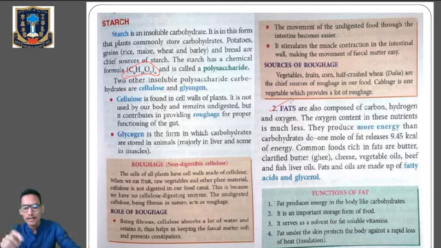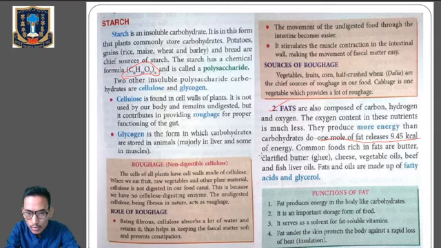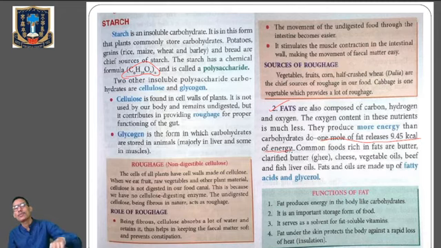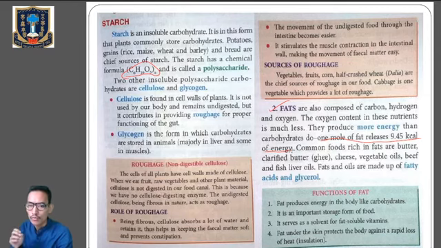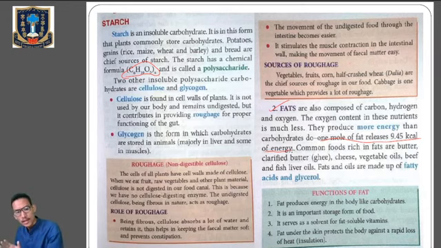One mole of fat releases around 9.45 kilocalories of energy. So kindly remember this one. The common foods rich in fats are butter, clarified butter (ghee), cheese, vegetable oils, beef, and fish liver oil. These are the chief sources of fats in our diet. And fats and oils are made up of fatty acids and glycerols.